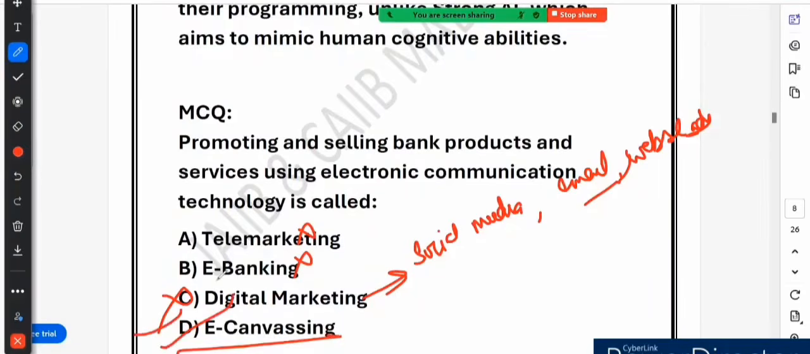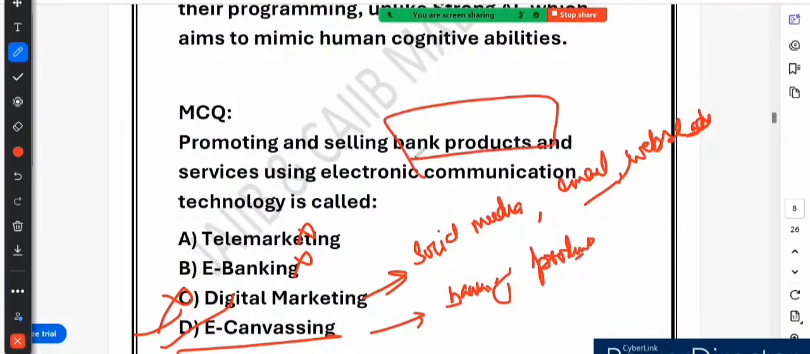E-canvassing refers to using electronic communication like email, SMS, social media, online ads to promote and sell banking products. This is the keyword here: banking product. Because digital marketing is a broad term, it includes everything, but here it is specifically asking about banking products. That's why e-canvassing is the correct answer, right?